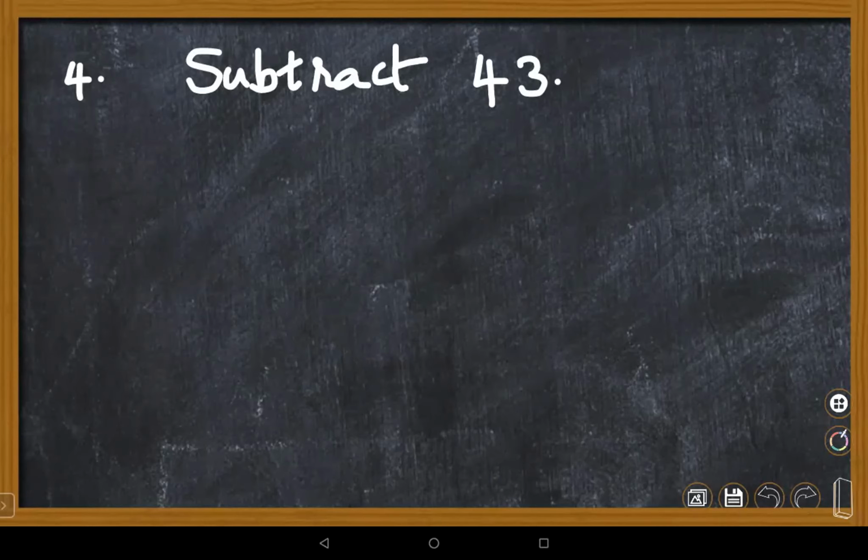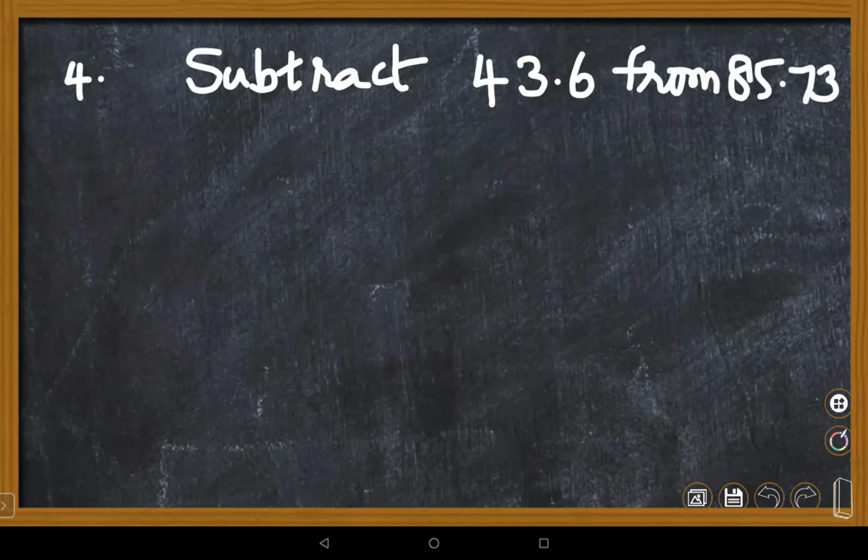subtract 43.6 from 85.73. Now my question is, Yadharth, which number am I supposed to write first? Ma'am, 43.60, because to make it like... Okay, that's fine. Which number am I supposed to make the subtrahend and the minuend? Minuend is which number? Subtrahend is which number?